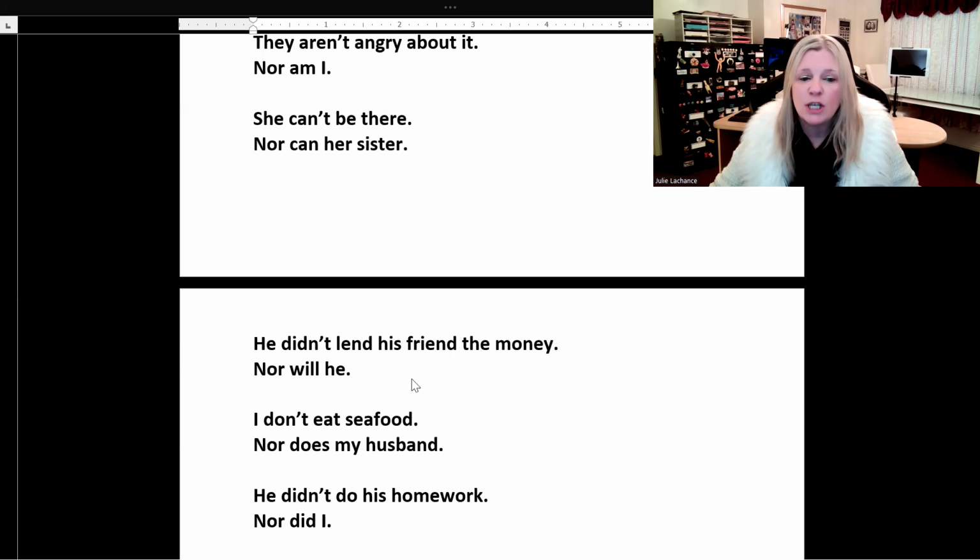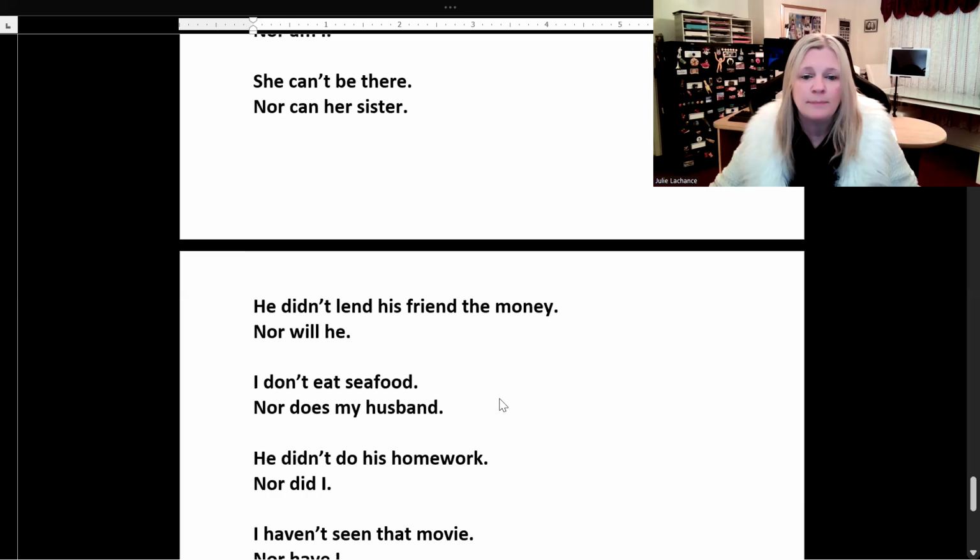So we can change the tense. It doesn't really matter. That would be past. He didn't lend his friend money, and he's not going to do it in the future either, nor will he. So that's okay. That works too.